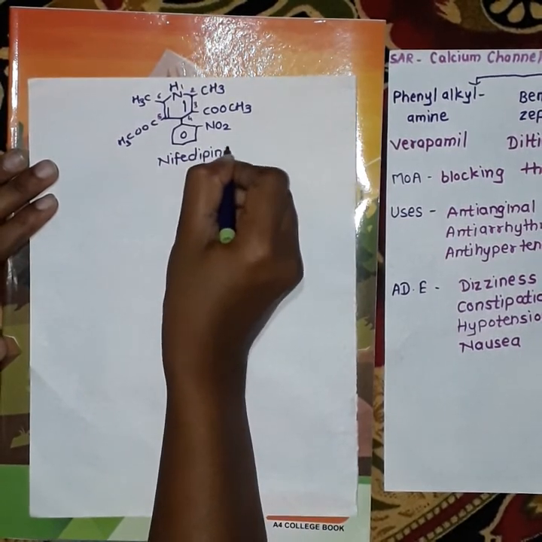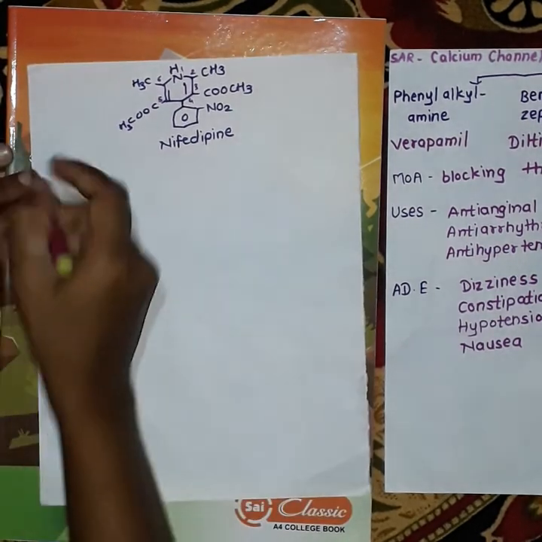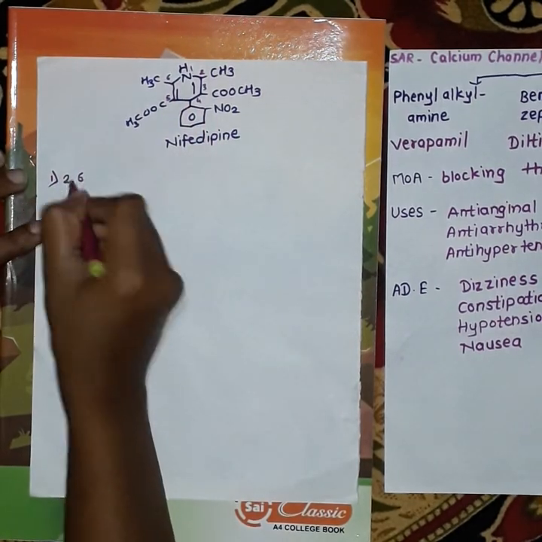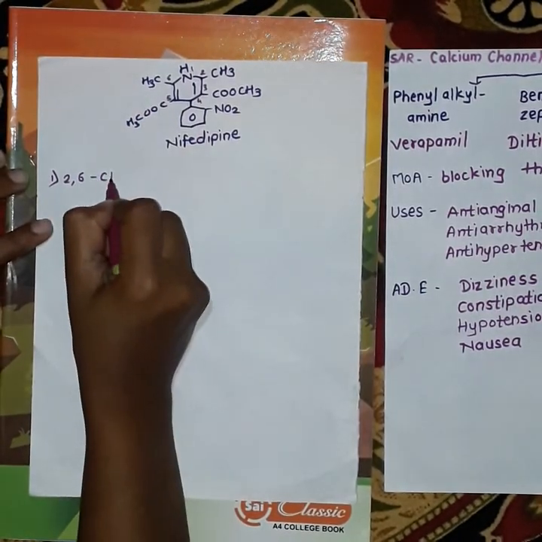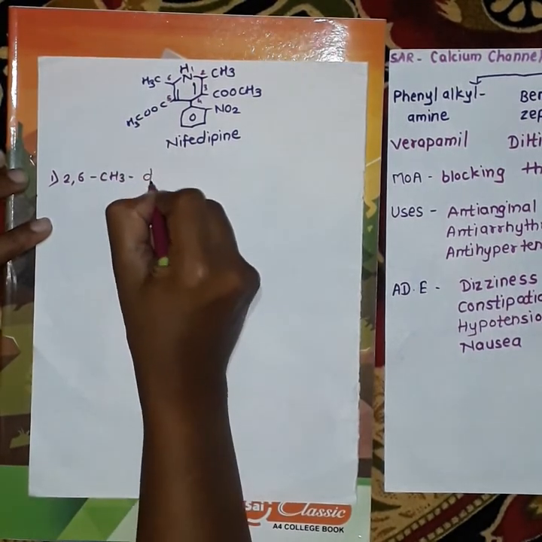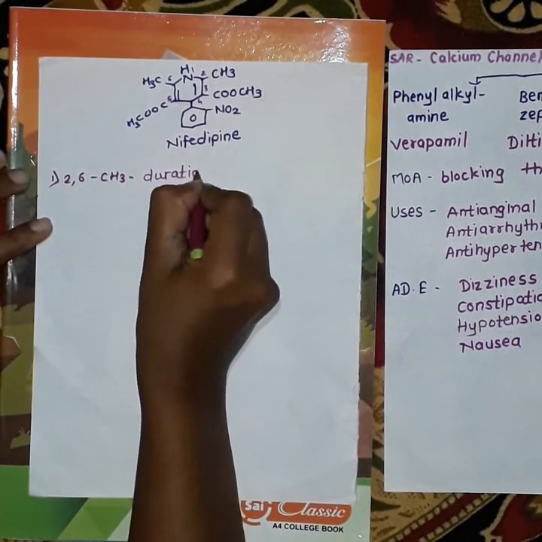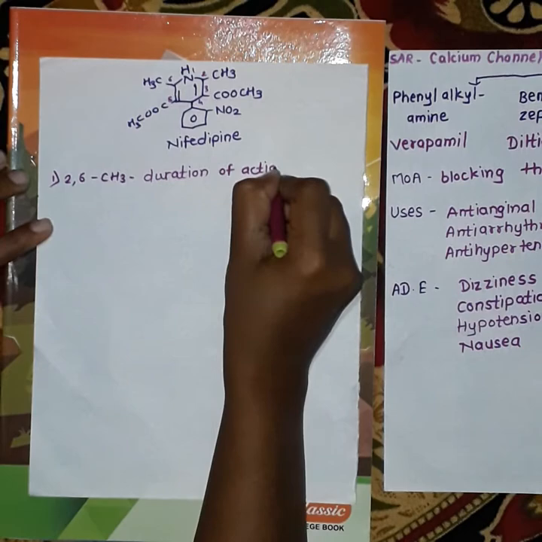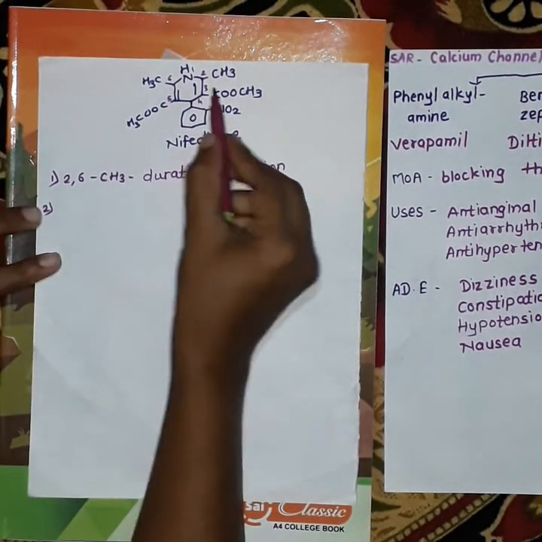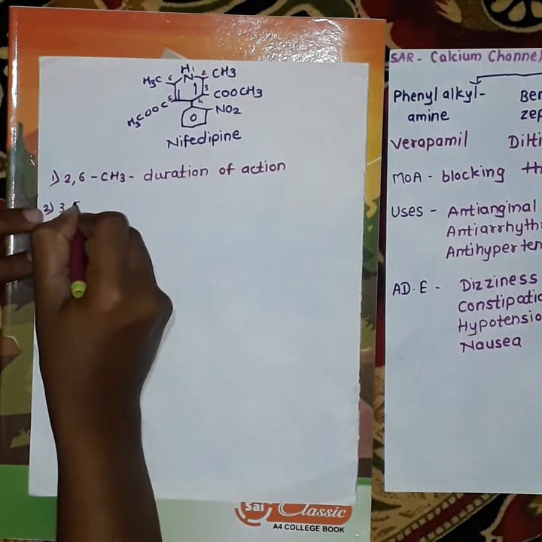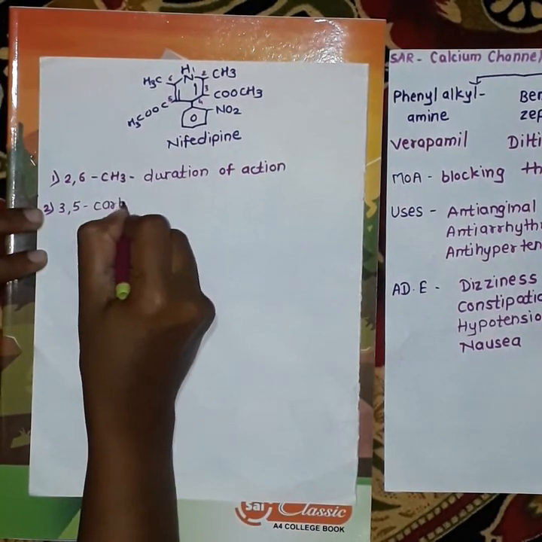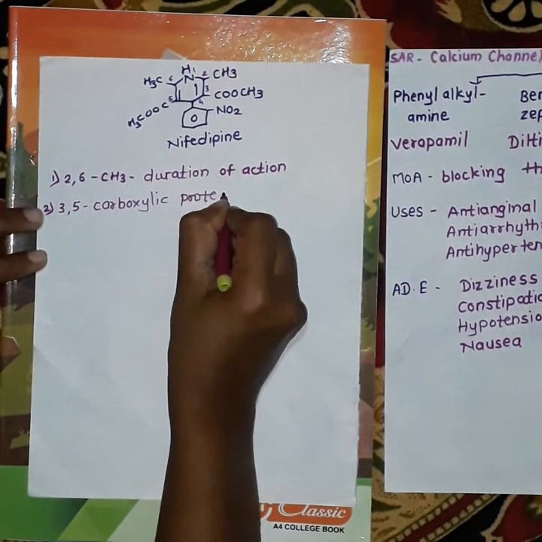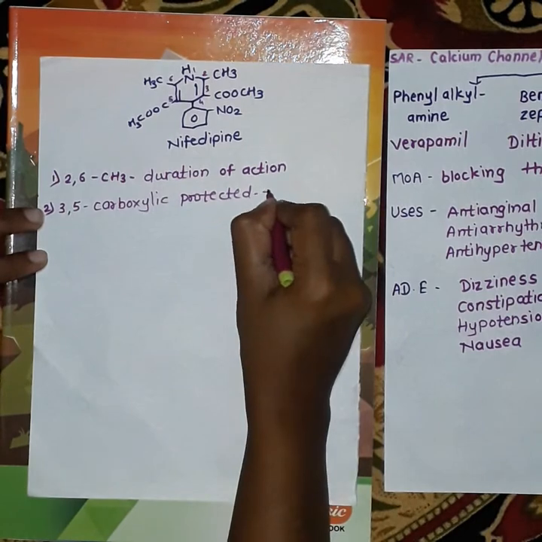Now we will move to the actual SAR. This second and sixth position, they are substituted with the methyl group, which shows the agent's duration of action. Methyl group at the second and sixth position shows agent's duration of action. At this third and fifth position, there is a carboxylic group which is protected with the ester functional group.